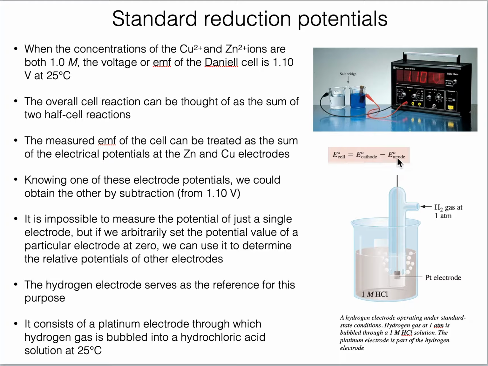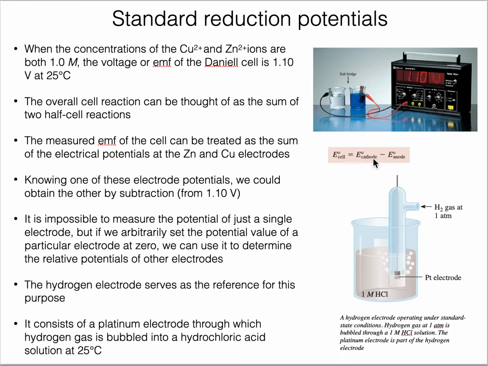The answer is no. We cannot measure the E cathode separately or E anode separately. Or we can say that we cannot measure the absolute potential of each electrode. We can only see the value of overall cell potential. So it becomes difficult if we want to measure the potential of a single electrode. But there is a way to do it.